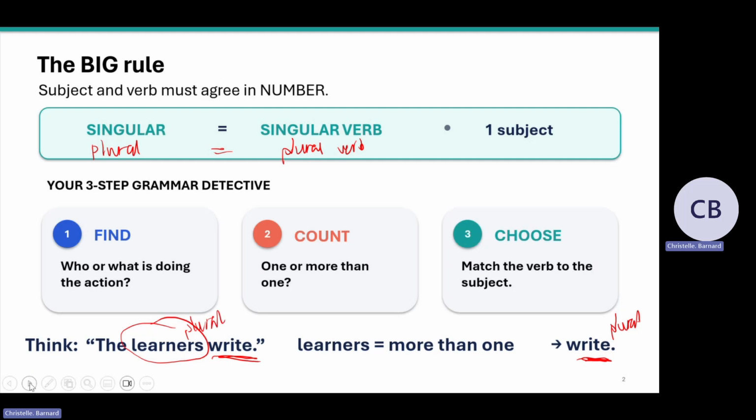But the big overall golden rule is, if the subject is singular, there's something in the verb that should tell me it's singular. If the subject is plural, there's something in the verb that tells me it's plural. That's the golden rule, and then you have to follow these 3 steps.